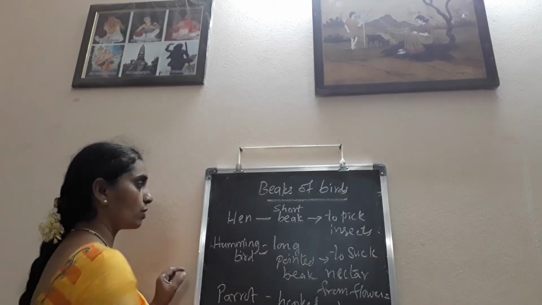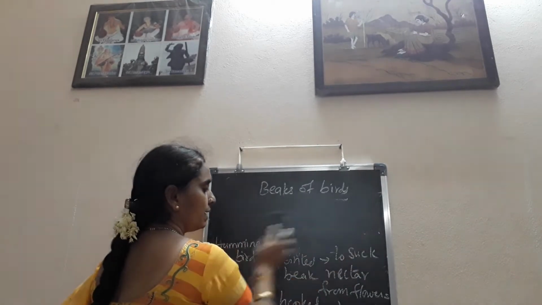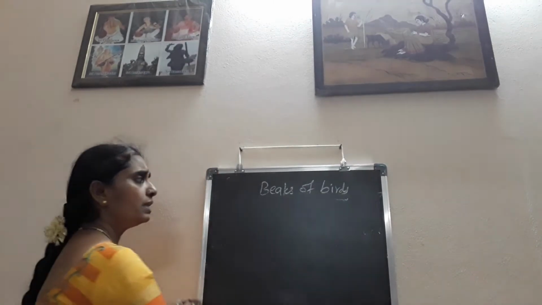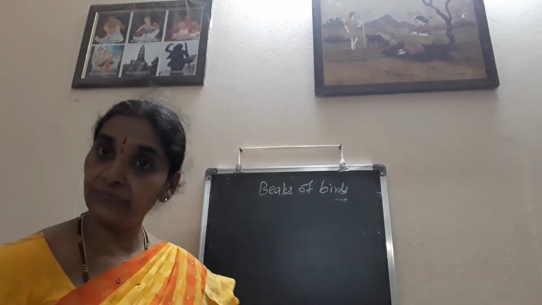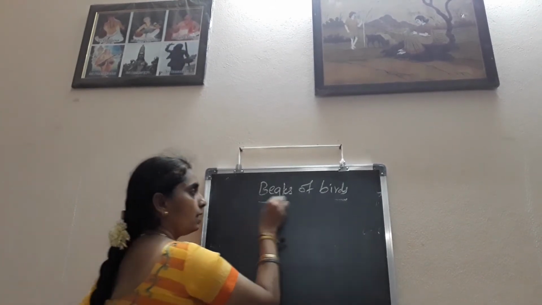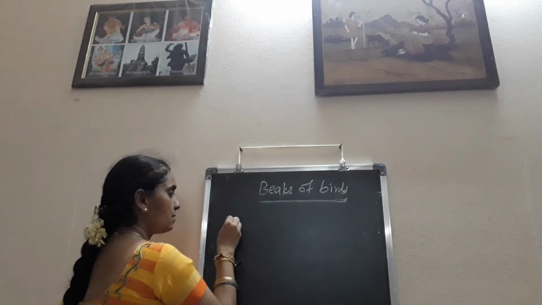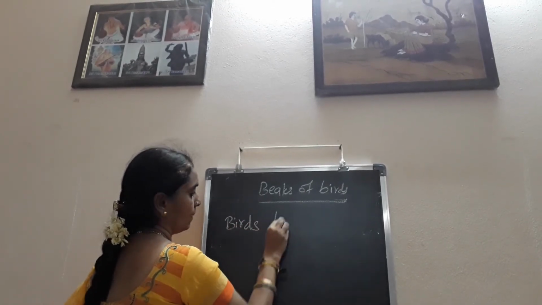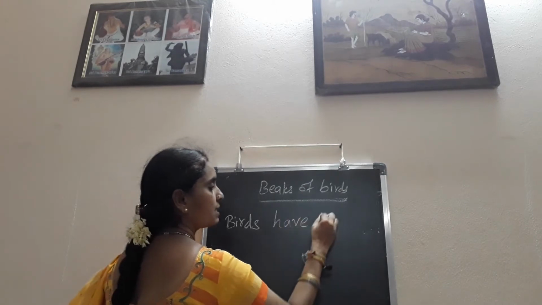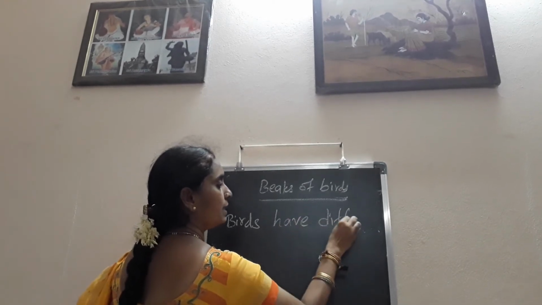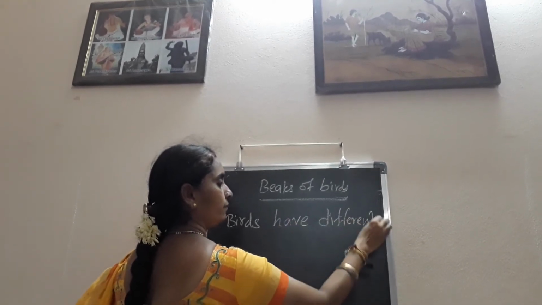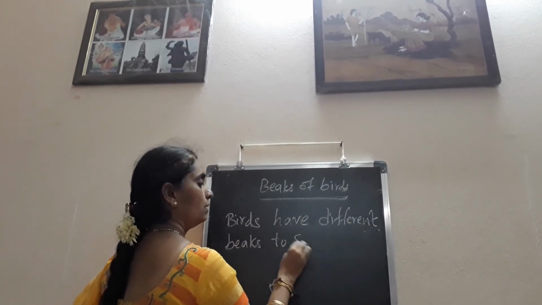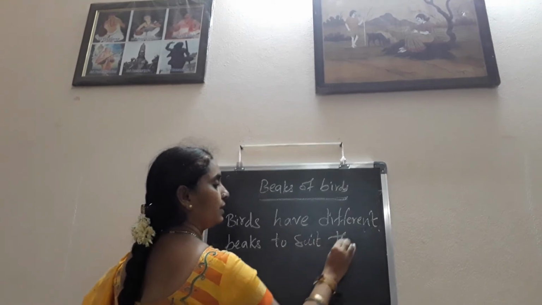It takes the flesh of other animals with its beak and also with its claws. So different beaks are present for different birds to suit their food habits. That is, birds have different beaks to suit their food habits.